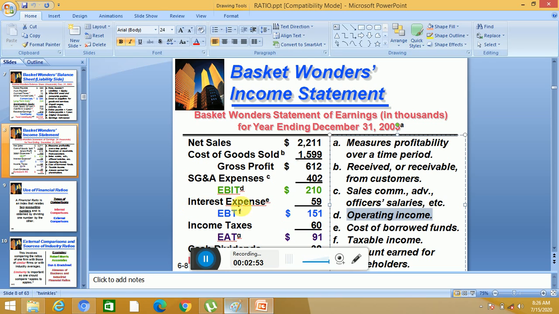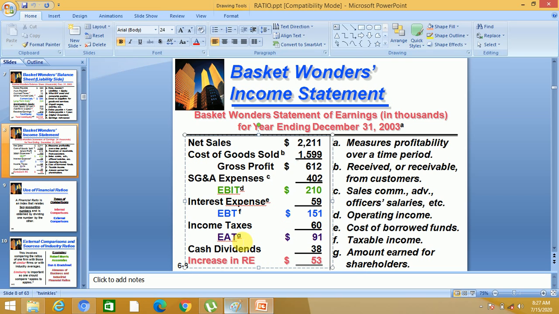Then we will deduct interest expenses, 59,000. The company took loans, and it is paying interest on that loan. So 210 minus 59 becomes $151,000. This is called EBT, earnings before taxes. Then from that we deduct income taxes, 60,000. So we get earnings after taxes, EAT.